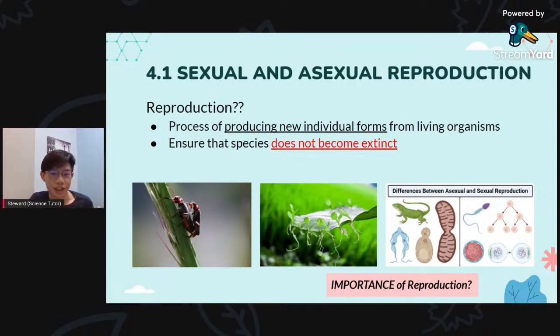We'll face extinction because we don't have enough food and no new babies. We only have this generation of people, and maybe by the time we're 60 years old we all grow old and die, and no more people come up to take our place in this world. That is why reproduction is so important. It produces new individuals from living organisms such as humans and animals, including microorganisms, to prevent us from becoming extinct.